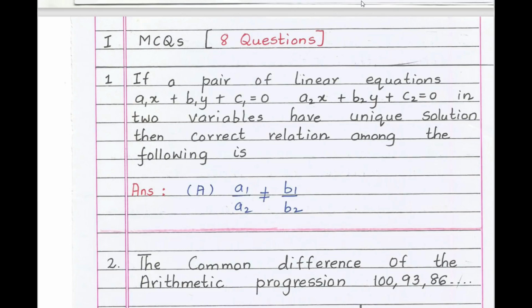So unique solution means the ratio a1 by a2 is not equal to b1 by b2. If they have infinitely many solutions, then it is a1 by a2 equals b1 by b2 equals c1 by c2. For no solution, it is a1 by a2 equals b1 by b2 is not equal to c1 by c2. Students, learn the conditions of pair of linear equations.